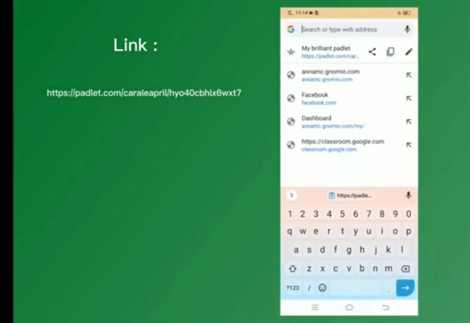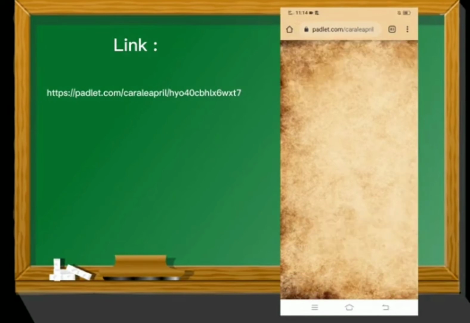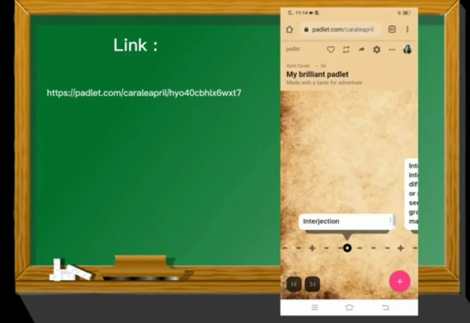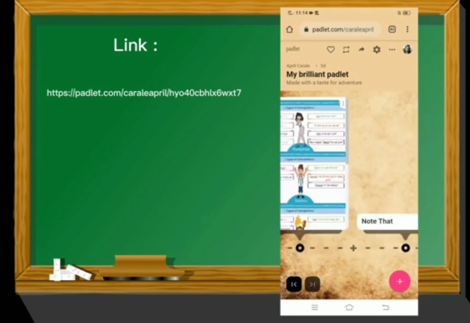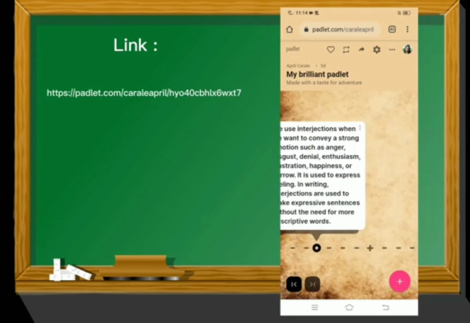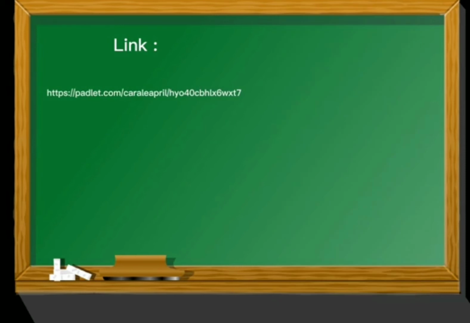So we have shown an example here wherein we created a topic in the Padlet. This is about interjection, a grade 9 topic which we got in the curriculum guide, K-12 curriculum guide. So this is very easy to access since we will just give the link to the students and the students can now easily access and then open the discussion. They can even have the screenshot of the discussion or they can just open the link of the discussion every time they want to read.